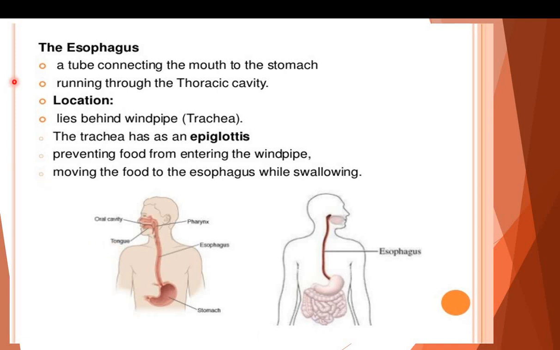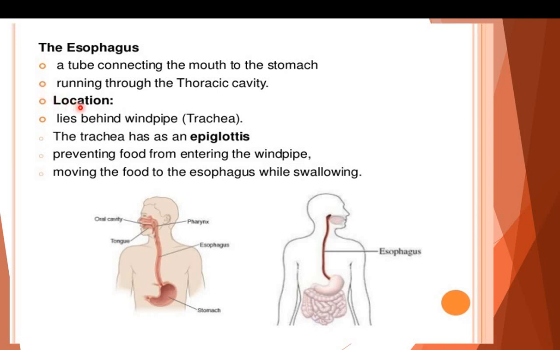The second part of the digestive system is the esophagus. Here in this diagram, the cursor is showing the esophagus. This is the part of our digestive system. This is esophagus, which is showing with the laser pointer here. It is a tube connecting the mouth to the stomach. Esophagus runs through the thoracic cavity.